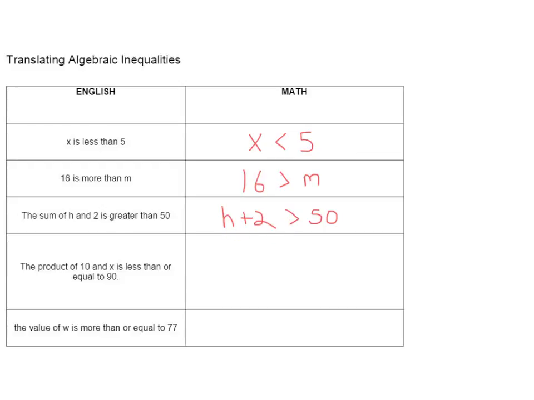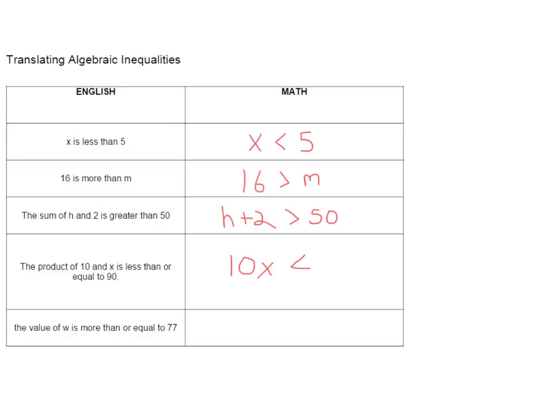All right, the next one is the product of 10 and x. All right, let's translate that right now. So that's 10x, 10 multiplied by x, is less than or equal to 90. All right, how do we write that?